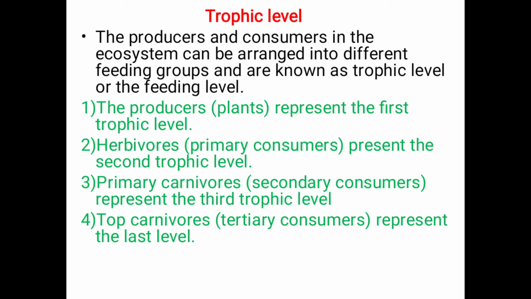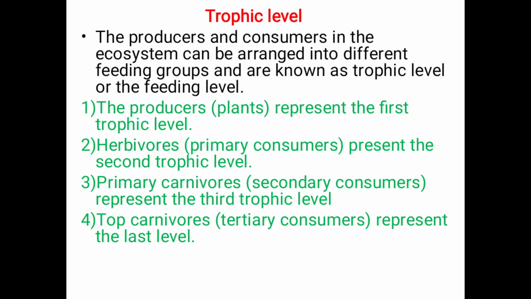And trophic level, the producer and consumer in the ecosystem can be arranged into different feeding groups known as trophic level or a feeding level. So, trophic level is nothing but the producer and consumers arrangement. That is known as the trophic level. Here are the four trophic levels you can see.